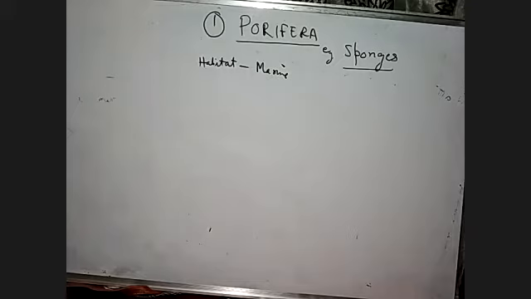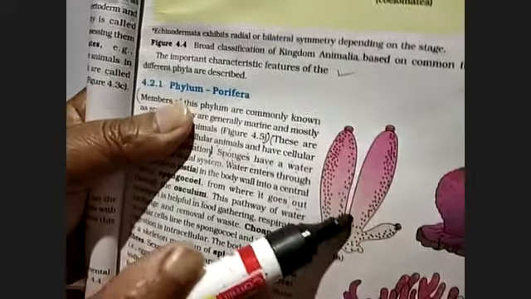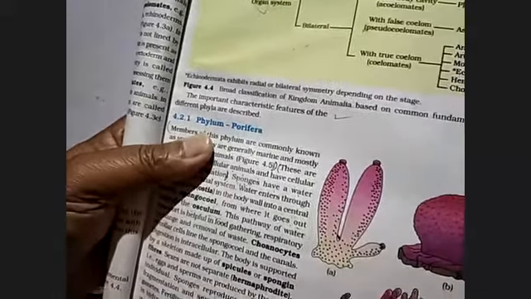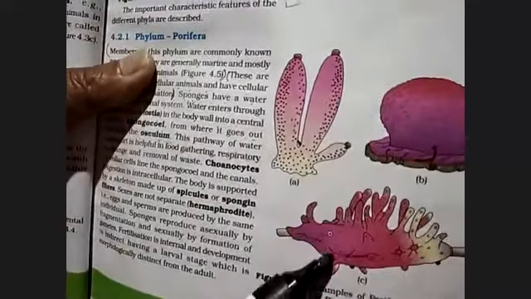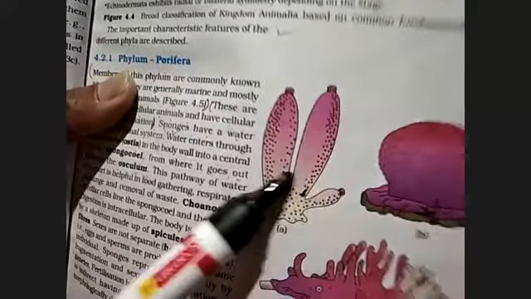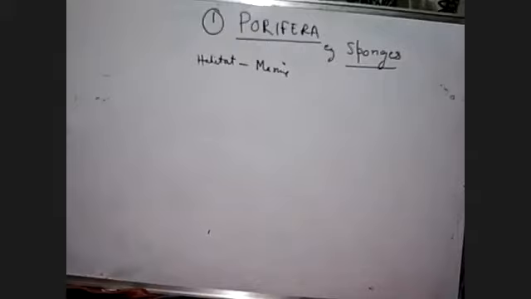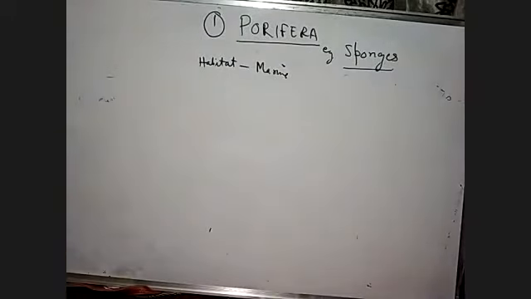You can see the structure of the Porifera. This is called Scypha, or Sycon. This is Spongia, and this is Spongilla. These are three examples of sponges. So they have a marine habitat.